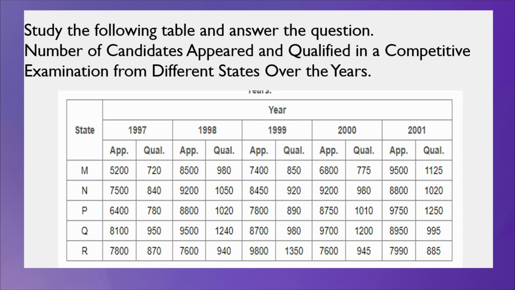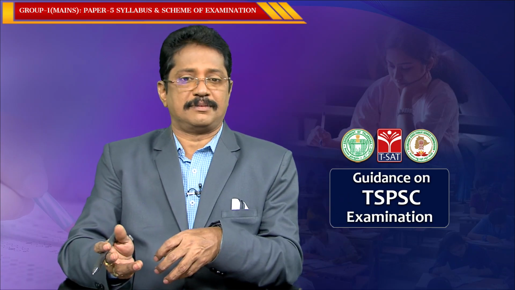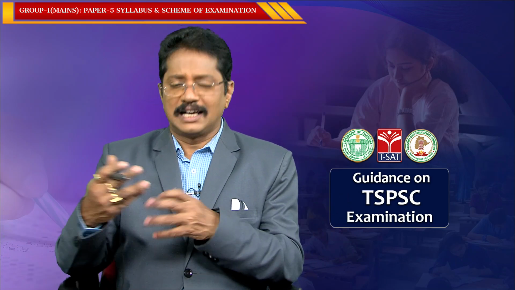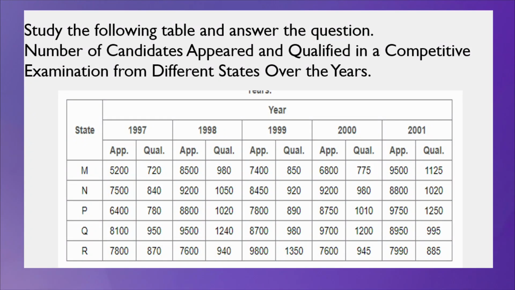For example, take a Group 1 service examination, the prelims examination. How many appeared, how many qualified for the exam. Take another examination, like the National Talent Search exam, or many other competitive examinations. They collected the information and framed it as a table, given here for 1997. M, N, P, Q and so on are the states. Of course, information for 5 states is given. So, now we will see what the question is here.